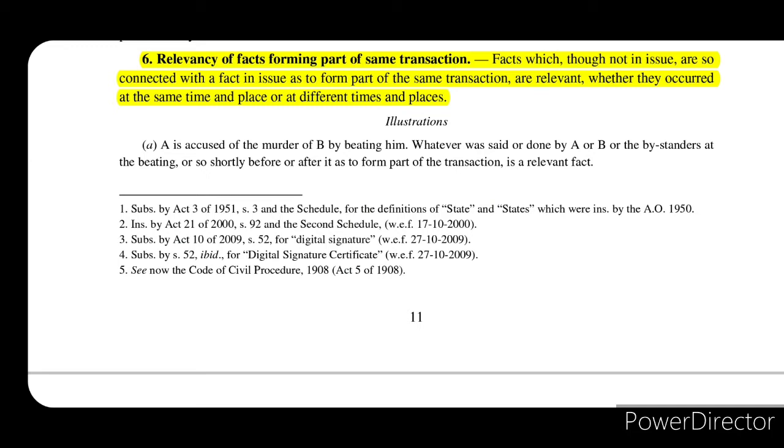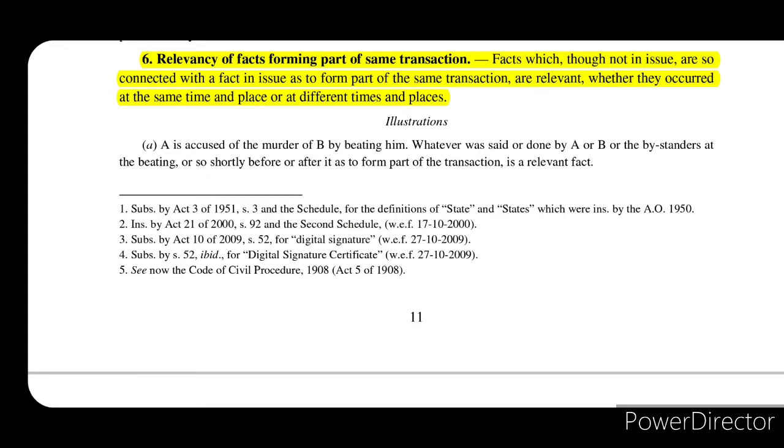That means facts which, though not in issue, that means there are some facts that are not directly in issue, but are so connected with a fact in issue as to form part of the same transaction. So it is connected and interlinked. That relevant fact is connected to the fact in issue to such an extent that it forms part of the same transaction and therefore it is relevant.